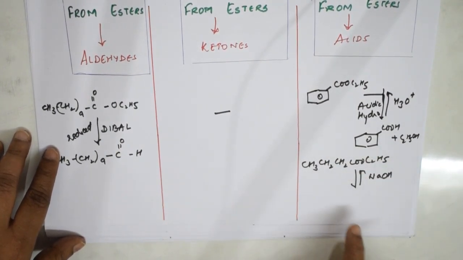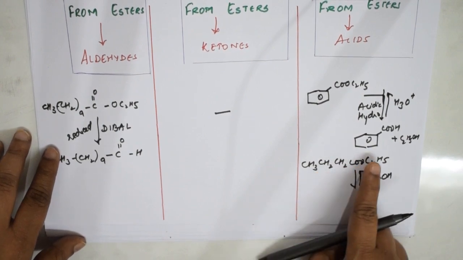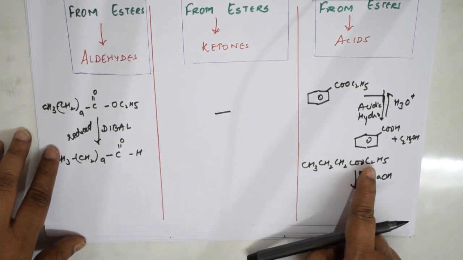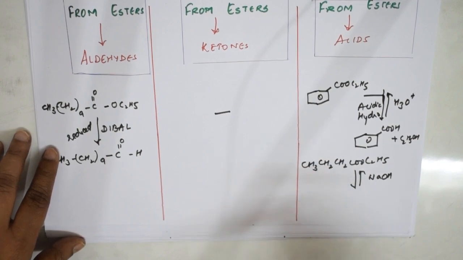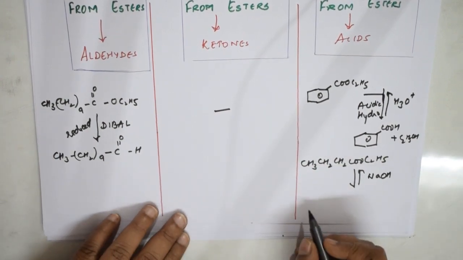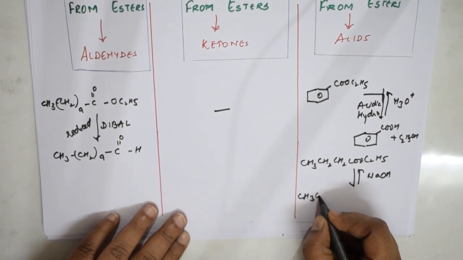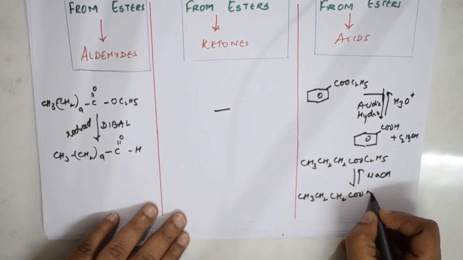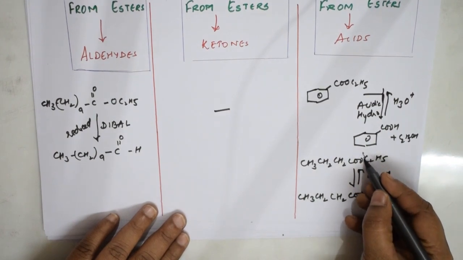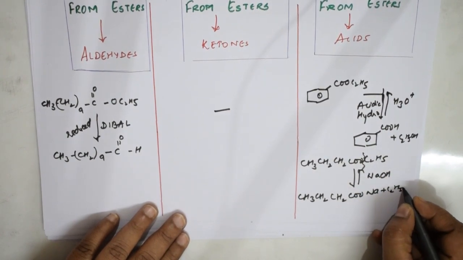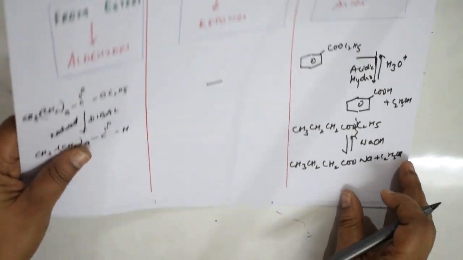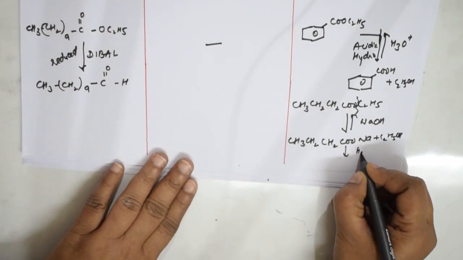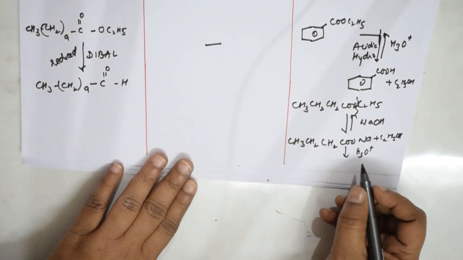What is the name of this reaction? This is nothing but ethyl butanoate, correct? Yes, ethyl 1 2 3 4, ethyl butanoate. So what will I get? I'll be getting the sodium salt of that, Na plus, with cleavage of the bond here, and you get C2H5OH. Now, on further hydrolysis with H3O plus, I'll be getting the required acid.